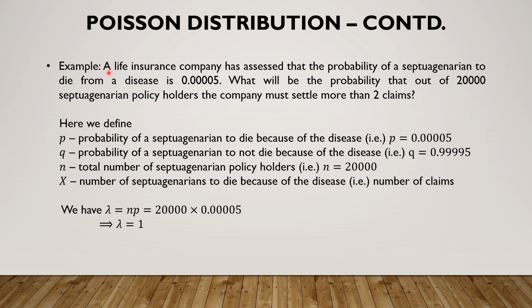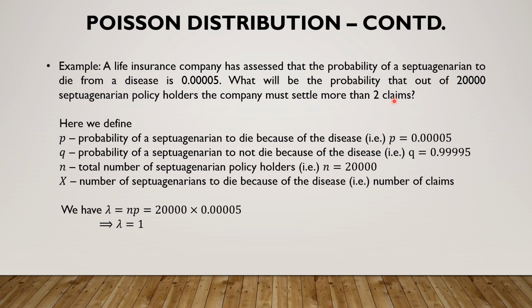Look at this particular example. A life insurance company has assessed that the probability of a septuagenarian to die from a disease is 0.00005. What will be the probability that out of 20,000 septuagenarian policy holders, the company must settle more than 2 claims? A septuagenarian is a person of the age between 70 and 79. The probability for such a person to die is assessed to be 0.00005. And such septuagenarian policy holders are 20,000 in number. We are asked to find the probability for more than 2 claims.